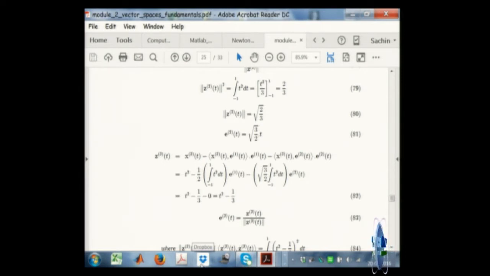Legendre polynomials are used in solving boundary value problems between 0 and 1, or if you take minus 1 to 1. Sometimes you have spherical coordinates with your radius going from minus r to r, so you can normalize it to minus 1 to 1. Or sometimes you have problems along length 0 to 1. For 0 to 1 you don't use Legendre polynomials, you use shifted Legendre polynomials.